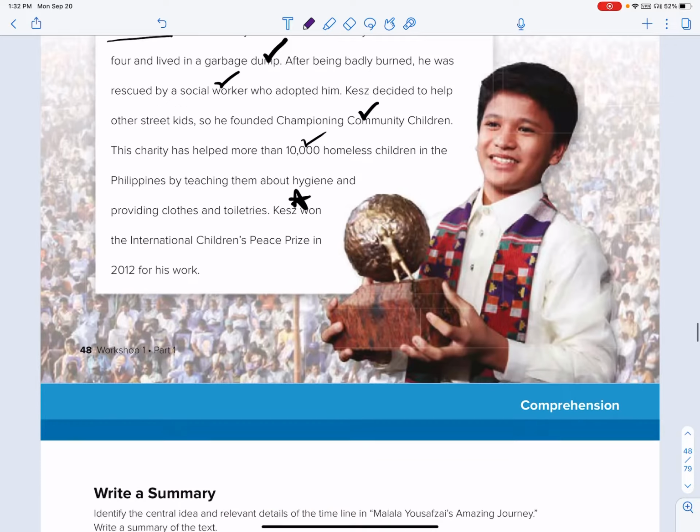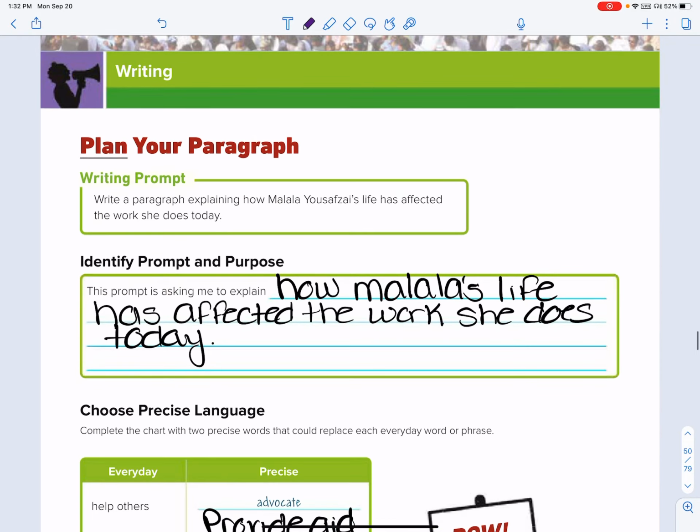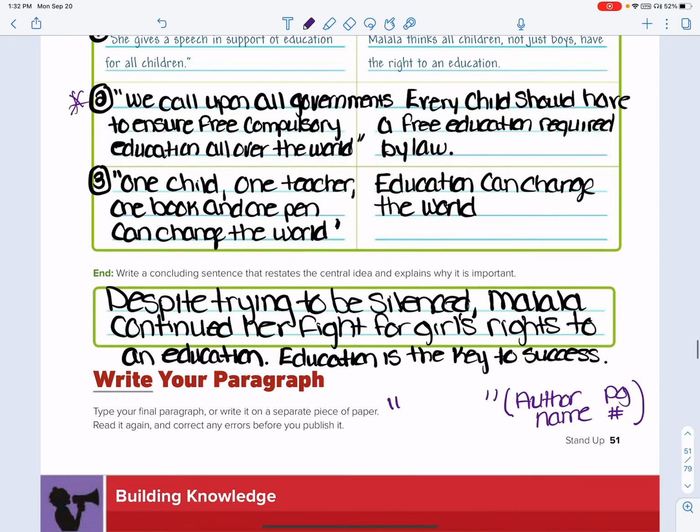So when I write this, if I was going to write that exact quote, I would put this in quotes. Then right after it, I would do the parentheses. I would put Johnson 47. Whoops, I spelled that wrong. End the quotation and then put your period. Okay, whenever you try to put this in, you can't just put that as your whole sentence. You must use your own words to bring it together in order to write this.